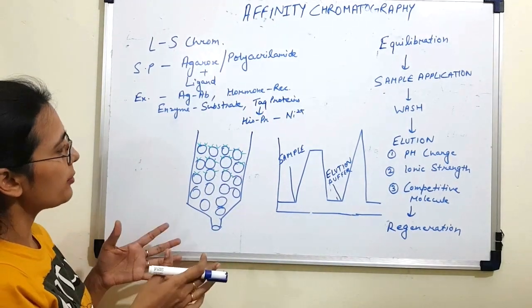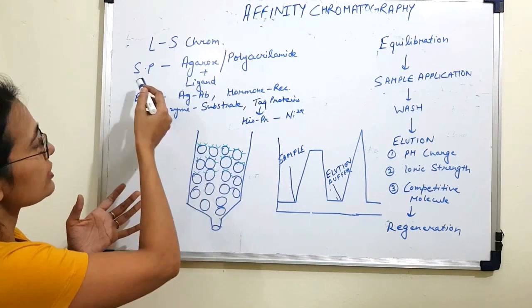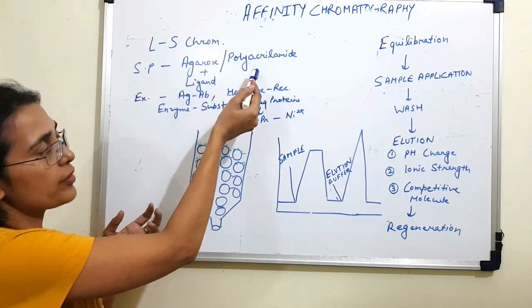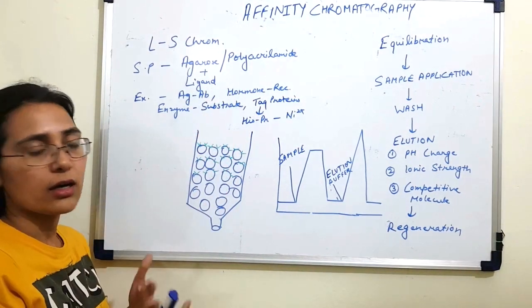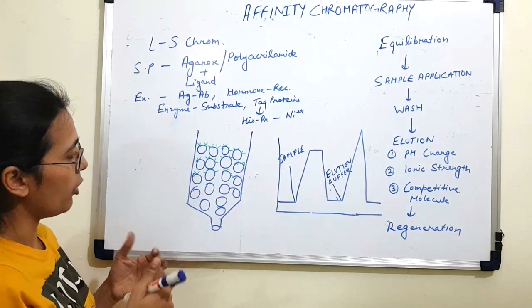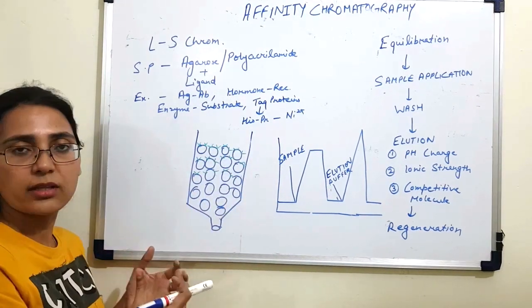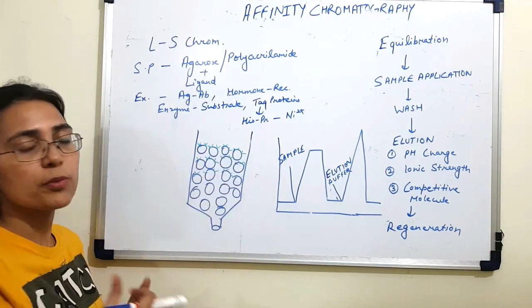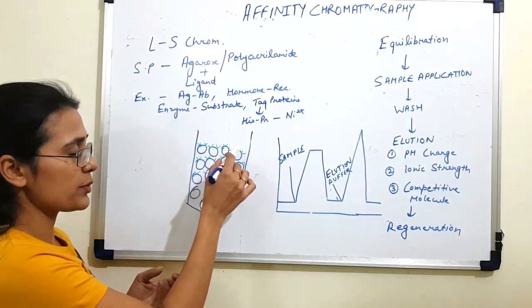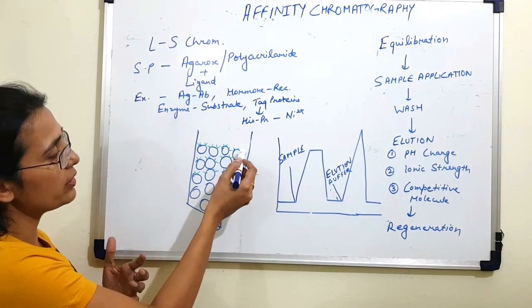Now let's look at the mechanism of affinity chromatography. As I told you, the stationary phase is made up of a matrix of agarose or polyacrylamide to which your ligand is covalently bound, and it is present in the column in the form of a packed bed. The ligands must be present in such a way that the reactive groups required to bind to your protein of interest are properly exposed.